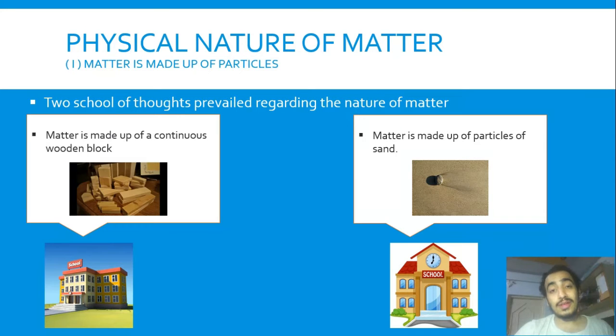So the second school says that matter is made up of small sand-like particles. You can take one example. When anyone goes to the beach and plays with the sand, they make castles and different things, right? That castle we take as matter. The castle is made up of small particles of sand. So matter is made up of small particles of its elements.